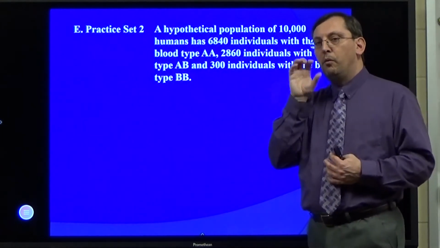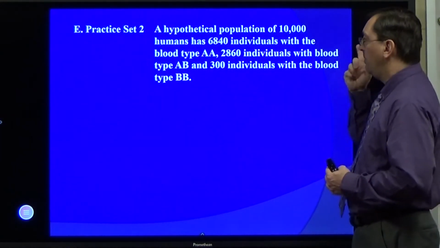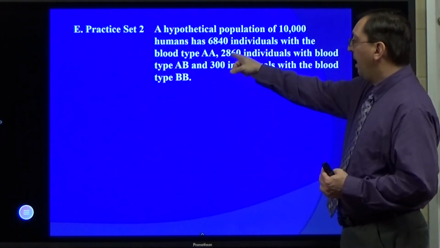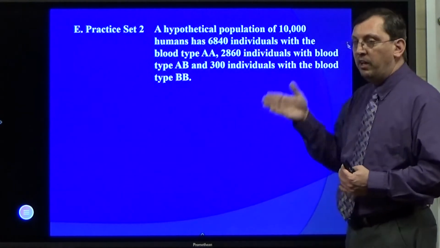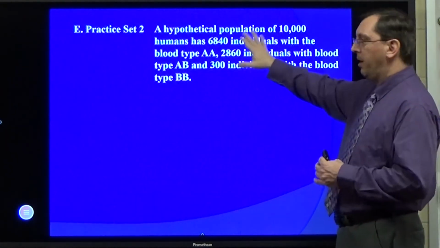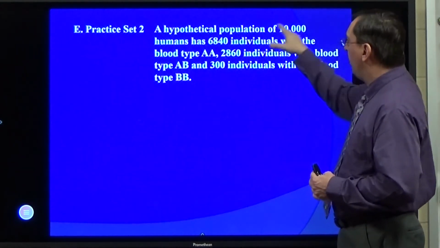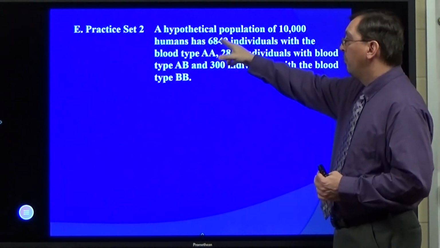So I actually know my genotype values. But I have to turn them into percentages. The easy way to do that is 6,840 divided by 10,000, so that's going to be 0.684.